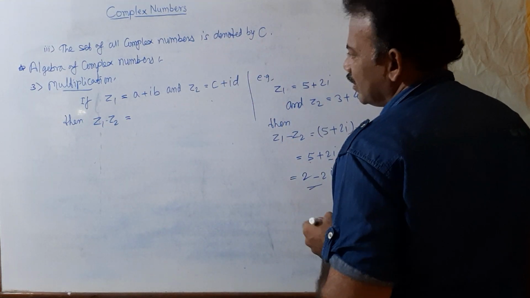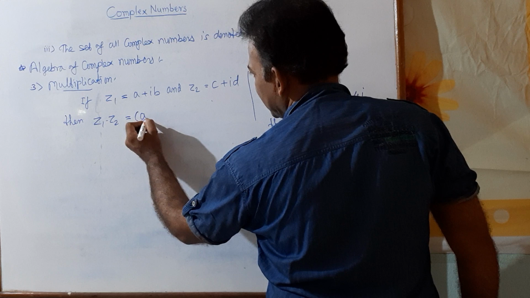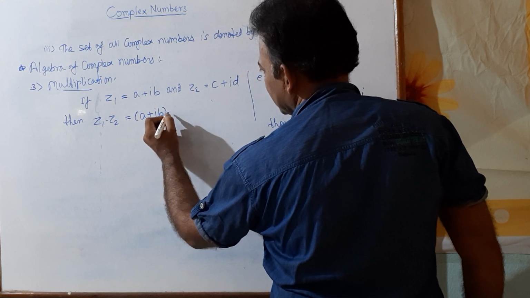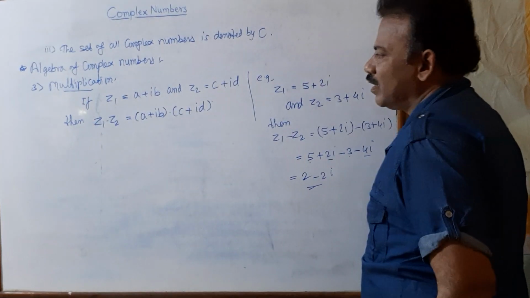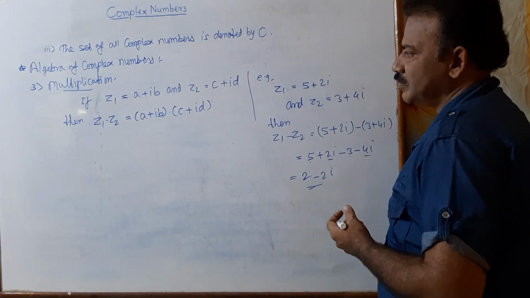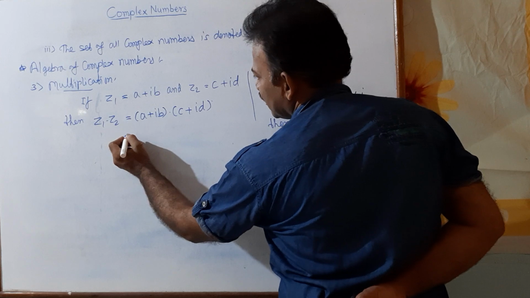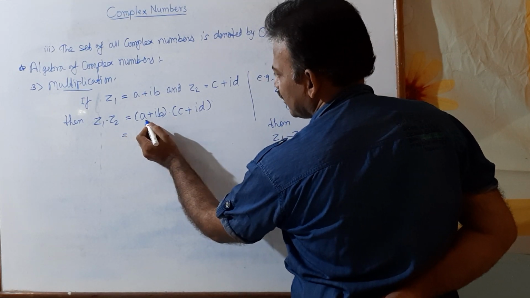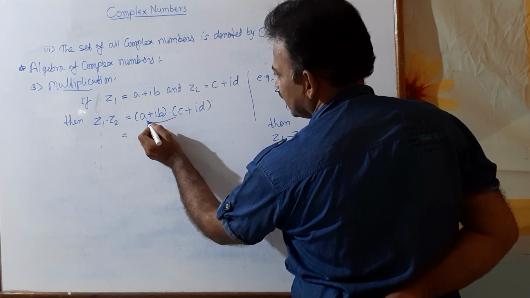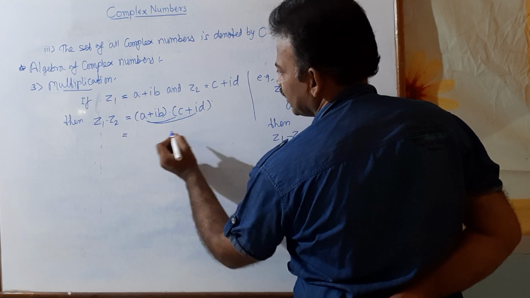Then substitute values: Z1 means a plus ib and Z2 means c plus id, and then we take the actual multiplication, or product of two brackets. First you multiply by a to this bracket, so first a to this c, then a to this id, and see what you get.